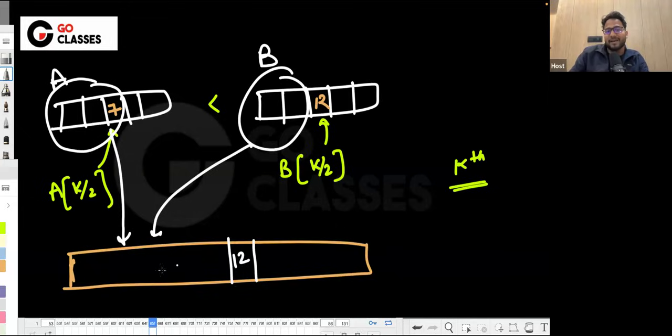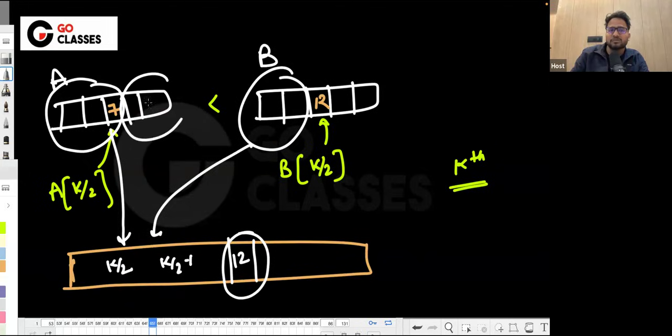So at least k/2 elements here and k/2 minus 1 elements there, something like this. So you can say that this 12 must be at least at the kth position, right? Why am I saying at least? Because it could be possible that these numbers could also come here.